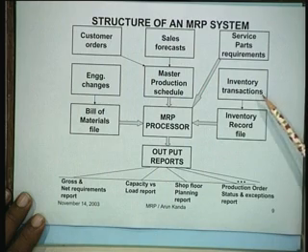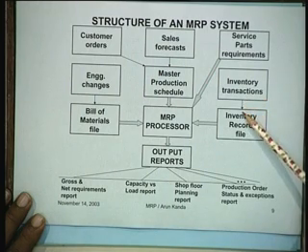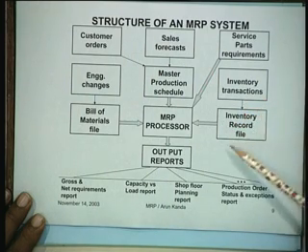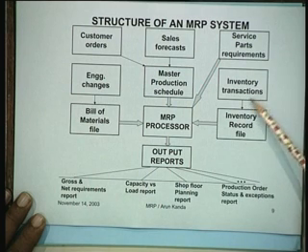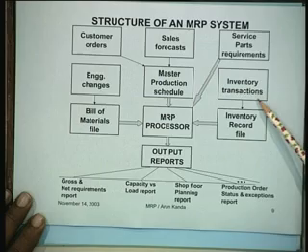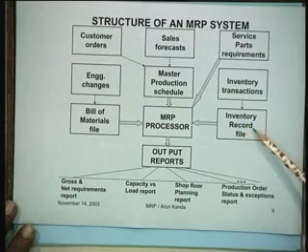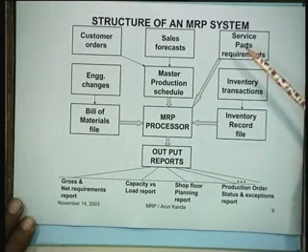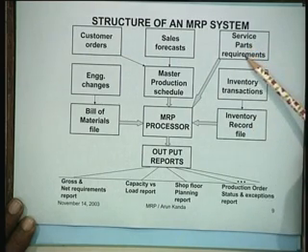and this information is normally available in what is called an inventory record file. These are transactions, each transaction takes place. A transaction is very much like the transaction that takes place in your passbook; each entry in your account is a transaction. You withdraw money, you deposit money, right? These are transactions. But on the basis of that, you develop an inventory record file, which is like your passbook, something like that. And then of course, you have service parts requirements.